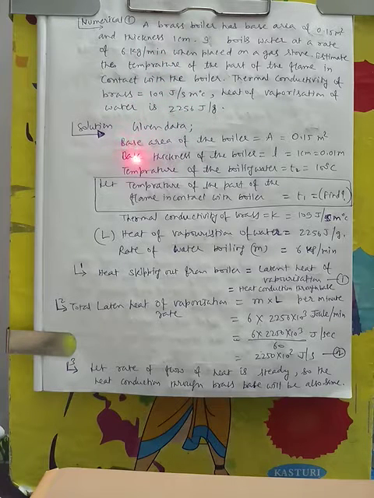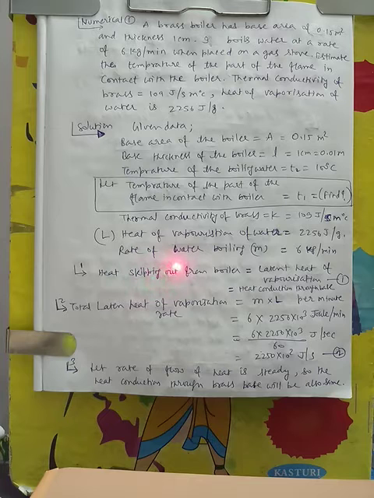First we note down the data. The base area of the boiler is 0.15 meter square and the base thickness of the boiler is 1 centimeter, that is 0.01 meter. The temperature of the boiling water is T2, that is 100 degrees Celsius. Let the temperature of the part of the flame in contact with the boiler be T1, which we have to find out. The thermal conductivity of brass is 109 joule per second meter degree Celsius, and the heat of vaporization of water is given as 2256 joule per gram.